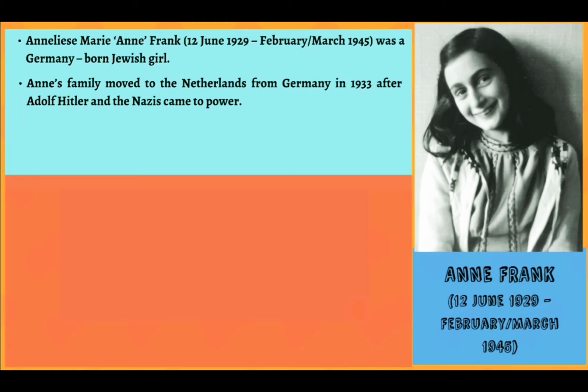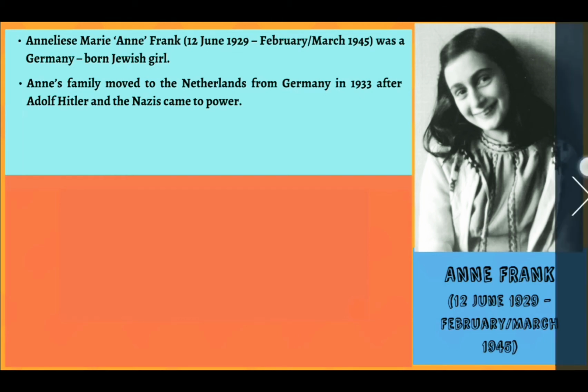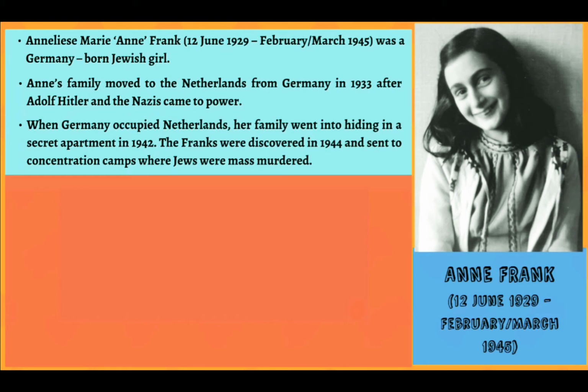Anne's parents were forced to leave their business and run away to the Netherlands, a neighboring country of Germany. When Germany occupied Netherlands, her family went into hiding in a secret apartment in 1942. The Franks were discovered in 1944 and sent to concentration camps where Jews were mass murdered. So it is a well-known fact that Hitler ordered mass killings of people of Jewish faith. The Frank family was also caught after they spent 2 years in hiding in a secret basement in Netherlands, and they were taken to these concentration camps.